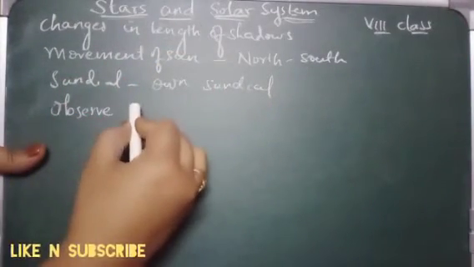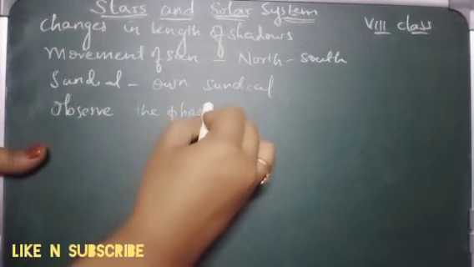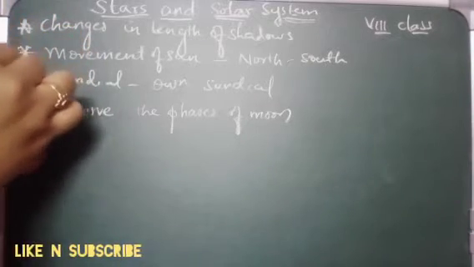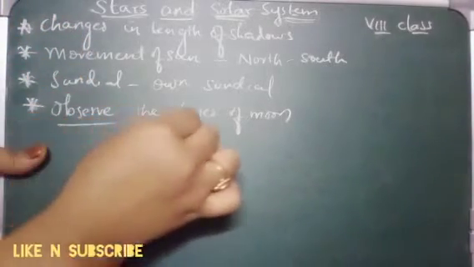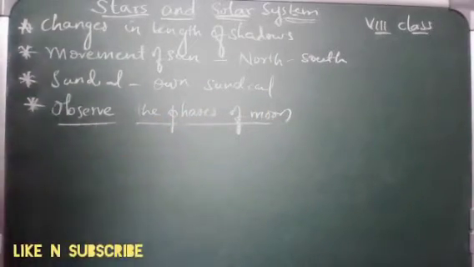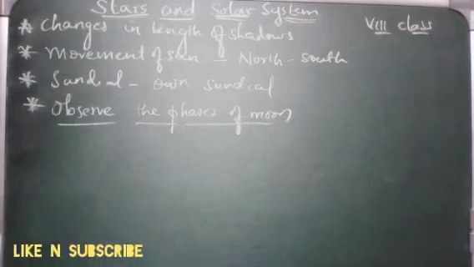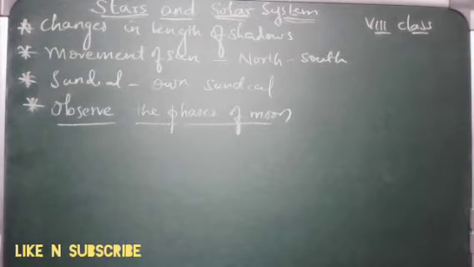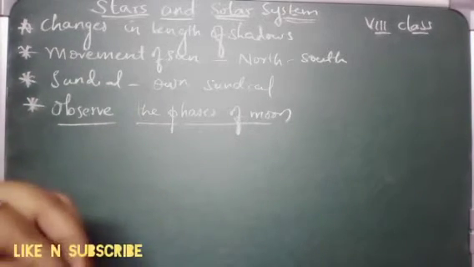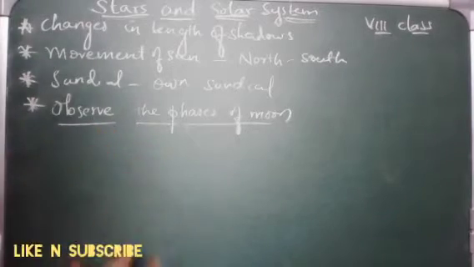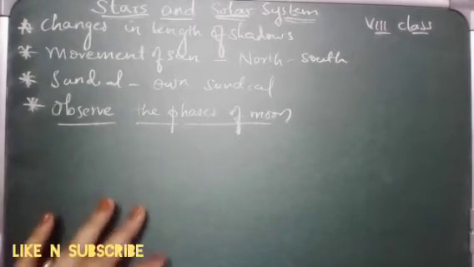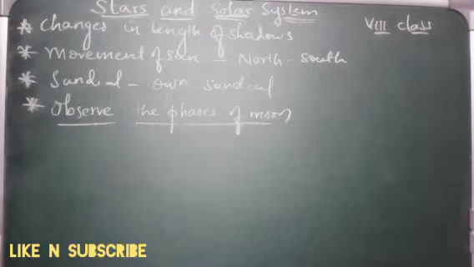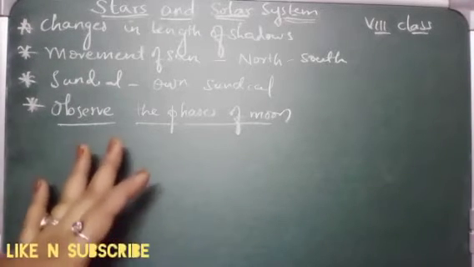So what we are going to do, we are going to observe the phases of moon. So today's topic will be phases of moon. We will record the date and time of the moon at the sunset or before the sunrise. Now we will continue making these observations for as many nights as possible. However many nights you can do, that many nights you take the readings and record the dates and time. So observe the moon a few days after the full moon day.